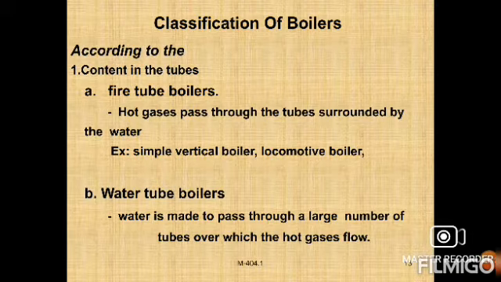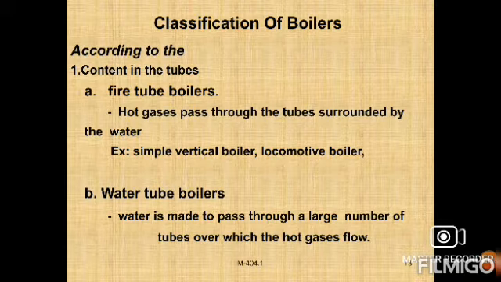In a fire tube boiler, hot gases pass through the tubes surrounded by water. A simple vertical boiler and the locomotive boiler are examples. So what happens in a fire tube boiler? Hot gases pass through the tubes. We have a series of pipes provided, and the hot gases pass through these tubes only, transferring heat to the water, because the tubes are surrounded by water. The tubes are placed in water.